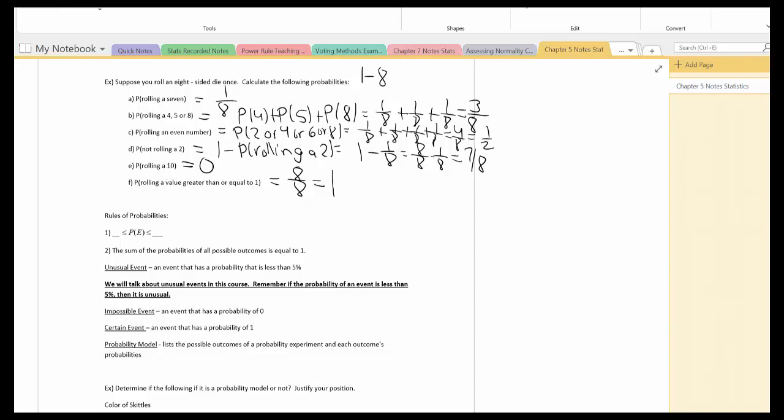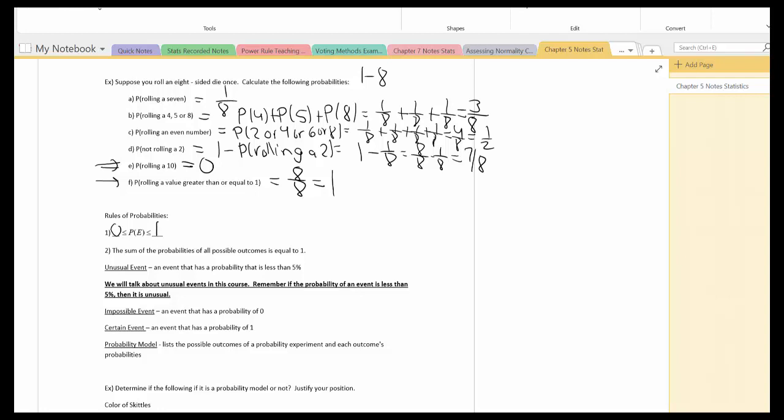So that's 8 over 8, which is equal to 1. So, some rules for probability. The probability of an event occurring is certainly going to be less than or equal to 1, thanks to part F, but it's always going to be greater than or equal to 0, thanks to part E. So having something less than 0, a negative number, doesn't make sense, and the probability of something greater than 1 doesn't make sense either.